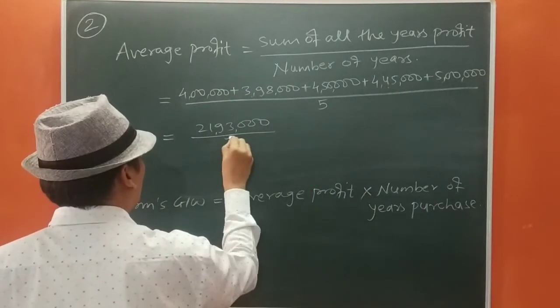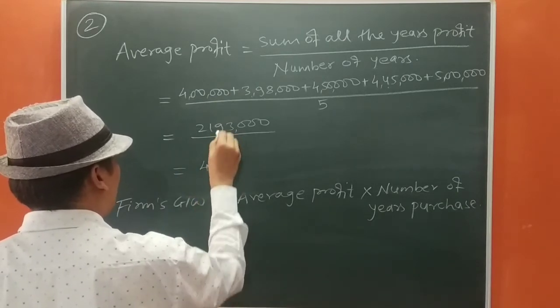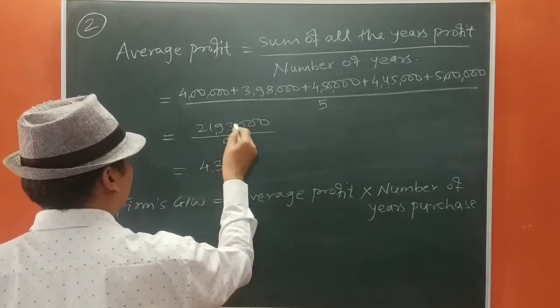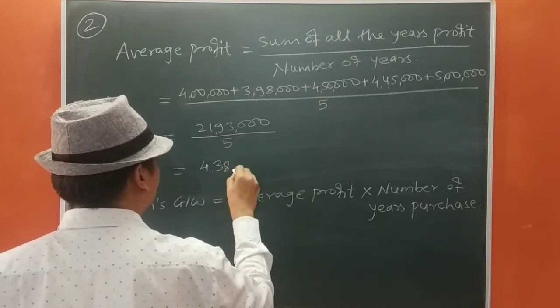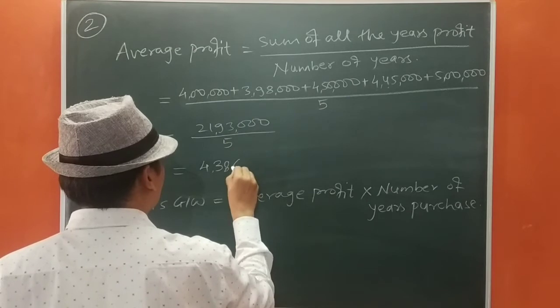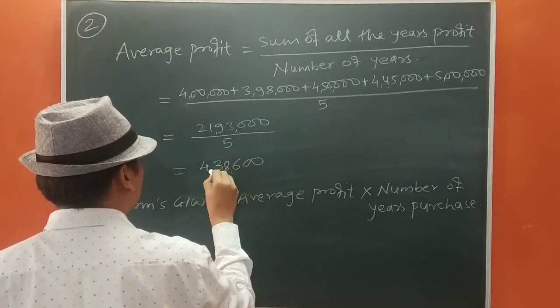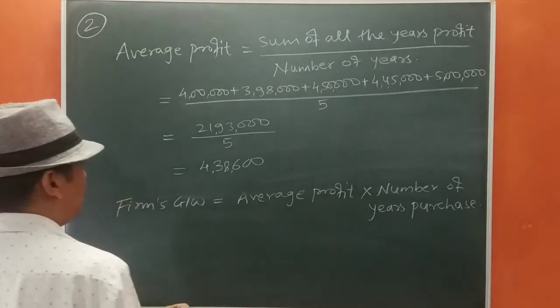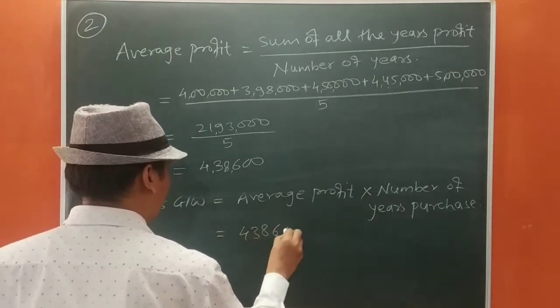Upon 5. So 5 4s are 20, 5 3s are 15, 5 8s are 40, 5 6s are 30. So the average is 4 lakh 38,600.